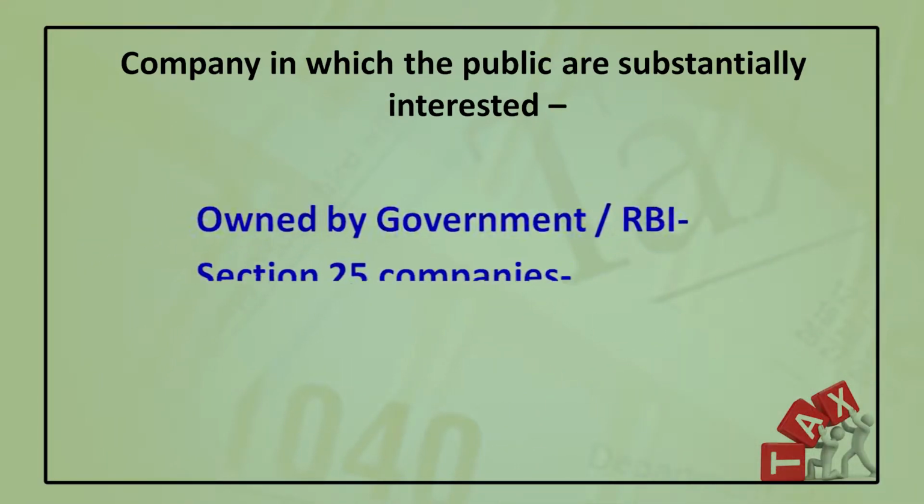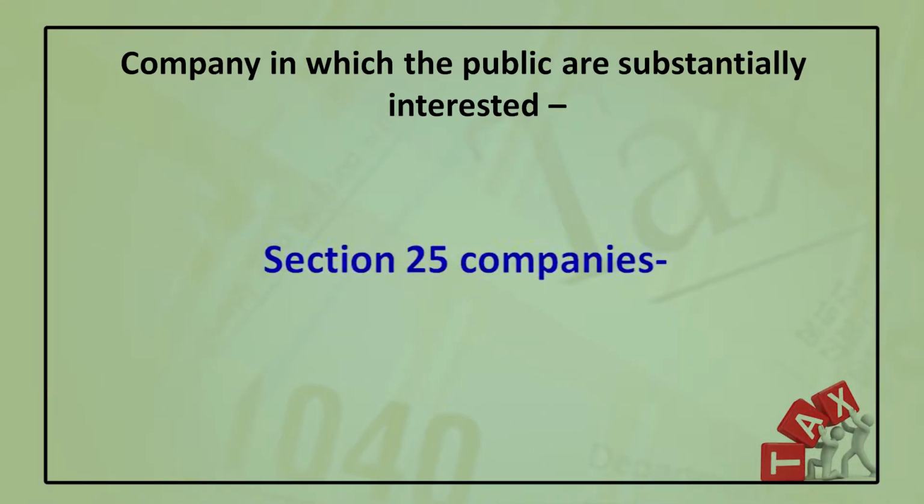You can get another type of such company, like a company which is registered under section 25 of the Companies Act 1956 for the promotion of commerce, art, science, religion, charity, etc. And remember, this type of company cannot pay a dividend to its shareholders. So, the company which is registered under section 25 of the Companies Act.